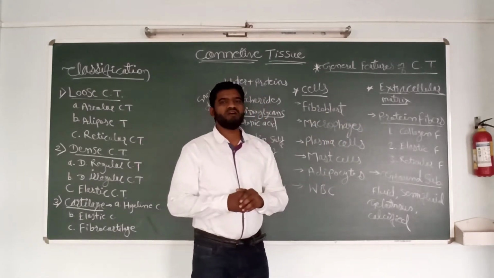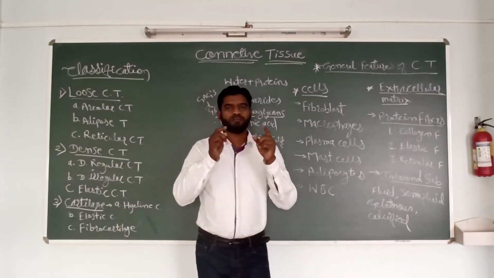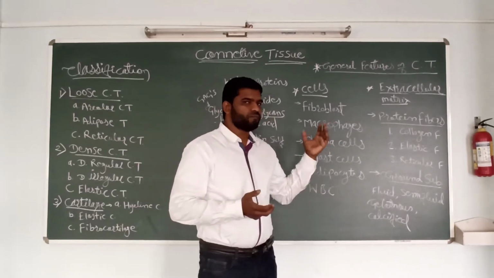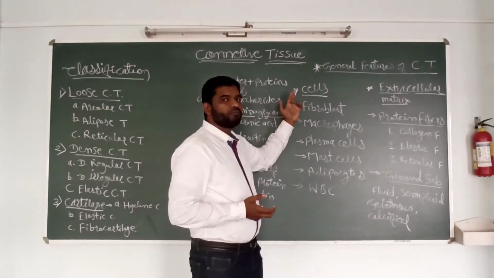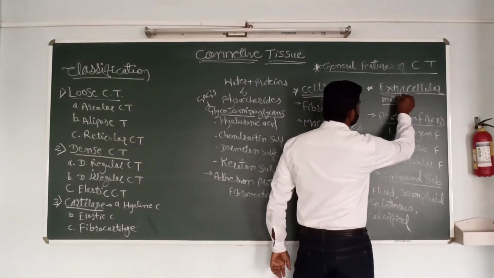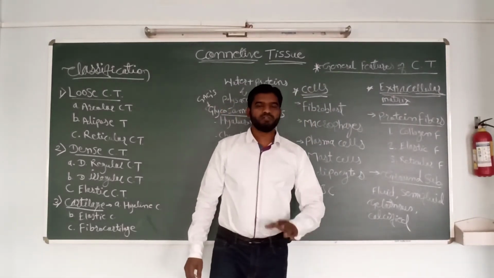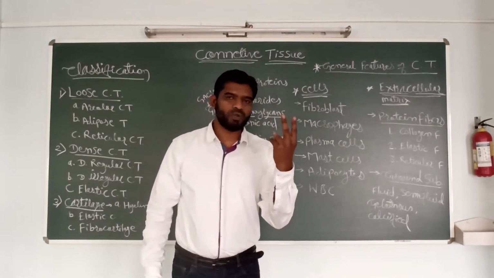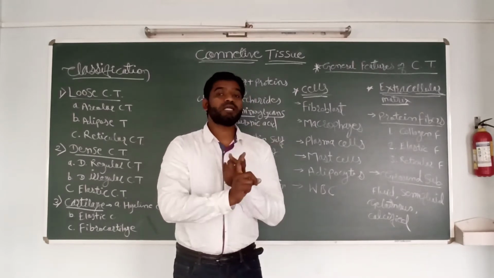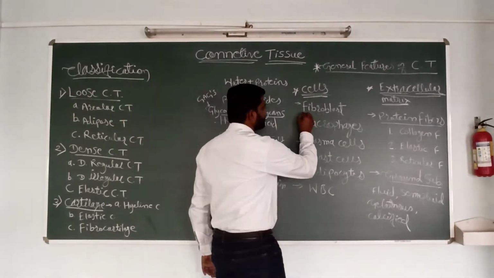As in the case of all tissues, these are made up of cells. But in connective tissue there are two components: cells and extracellular matrix. So connective tissue is made up of two components: cells and extracellular matrix. What are the different types of cells present in connective tissue? They are fibroblasts.